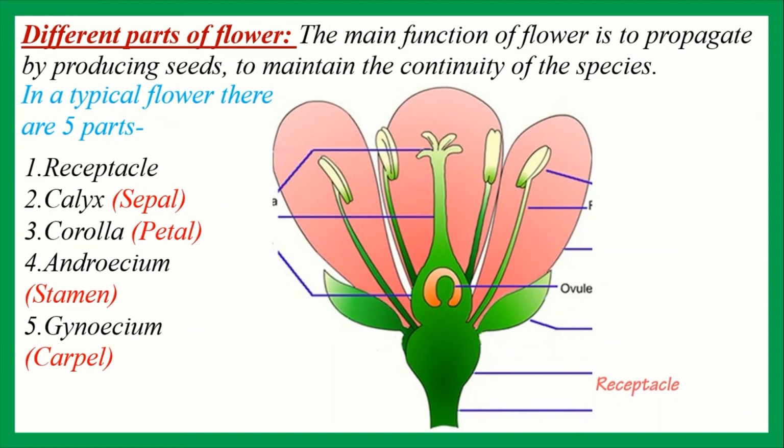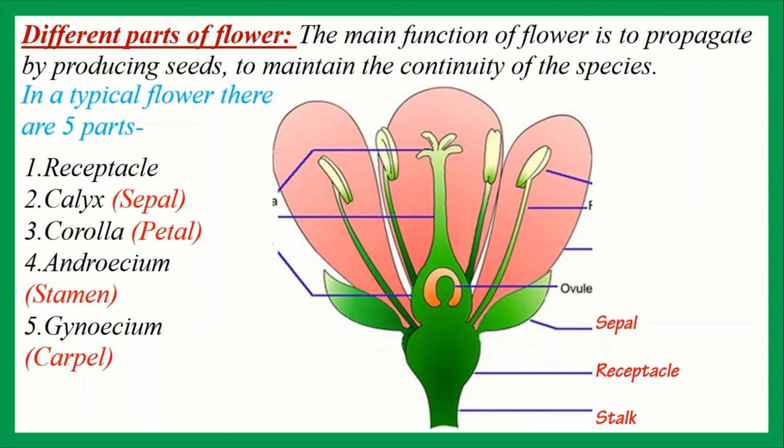First one is receptacle. Receptacle is usually round and developed at the tip of the floral axis. Mainly, receptacle holds all the parts of the flower, and the slender long structure which is attached below the receptacle is called stalk. The flower which has a stalk is called a stalked flower, and the flower which has no stalk is called an unstalked flower.